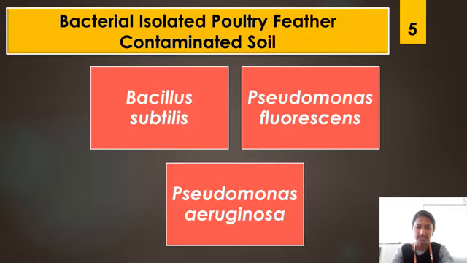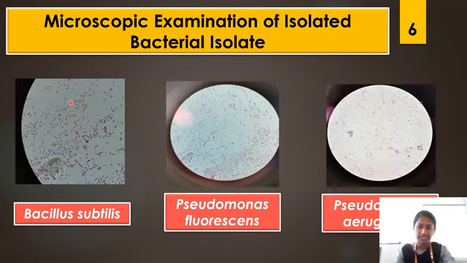We have selected 3 bacteria: Bacillus subtilis, Pseudomonas fluorescens, and Pseudomonas aeruginosa. Microscopic examination of the isolated bacterial isolates: the microscopic examination of Bacillus subtilis, Pseudomonas fluorescens, and Pseudomonas aeruginosa.